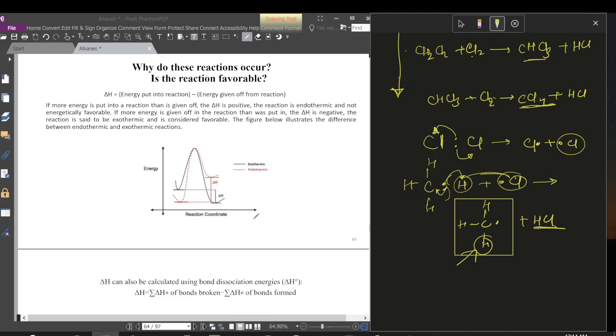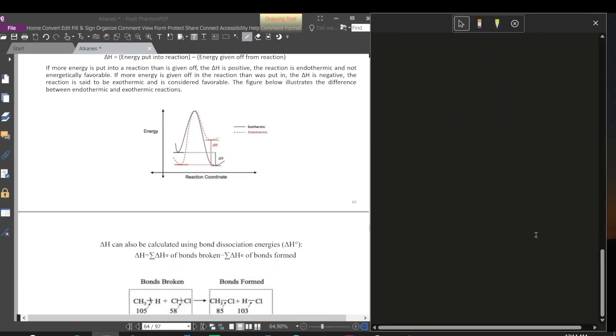Here you see a figure of endothermic and exothermic reactions. On the y-axis there is energy, and on the x-axis there is the reaction coordinate. This is our reactant energy, and this is our product energy. Here you see that the reactant energy is high and the product energy is low.